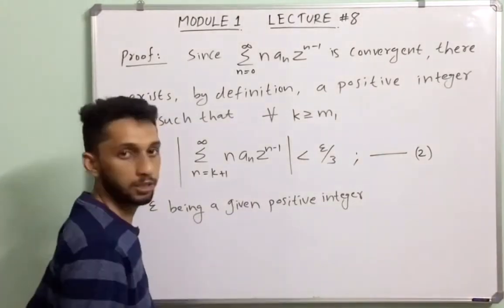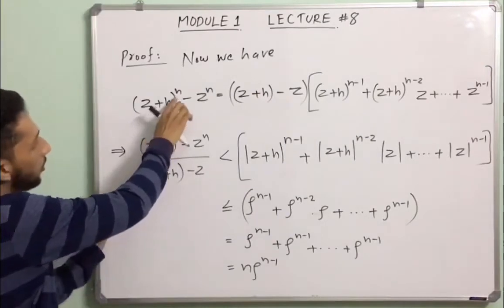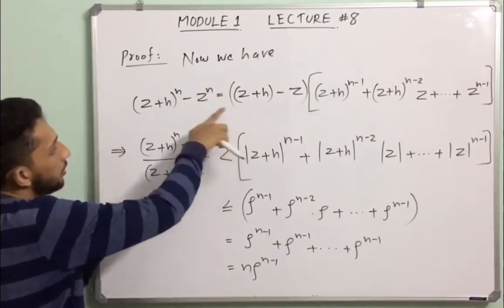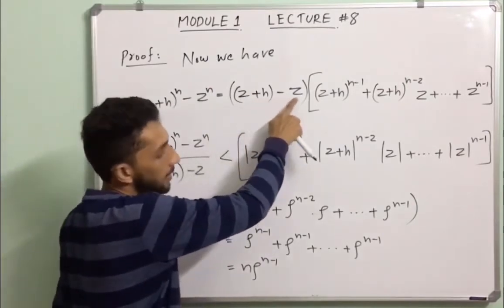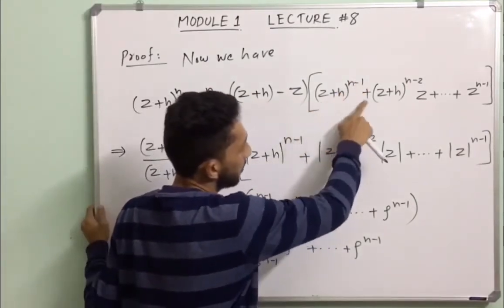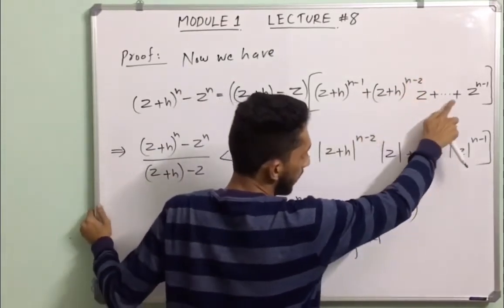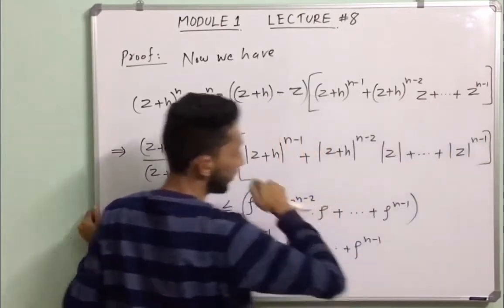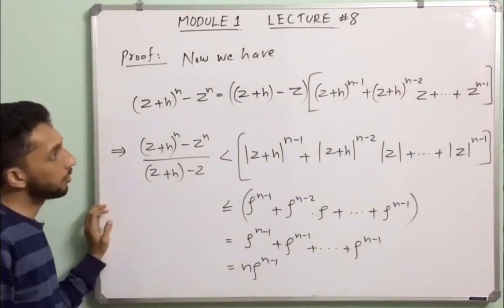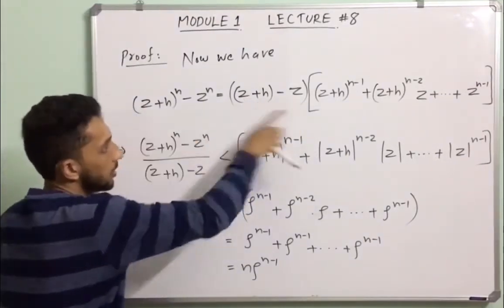Now we have z plus h all raised to n minus z raised to n, which can be written as z plus h minus z into z plus h all raised to n minus 1 plus z plus h all raised to n minus 2 into z plus etc. plus z raised to n minus 1. Dividing by z plus h minus z on both sides.